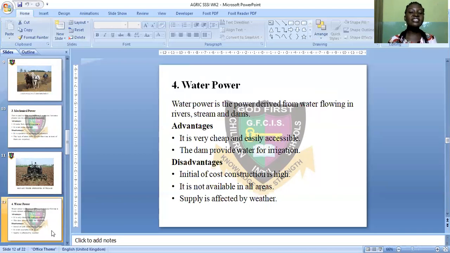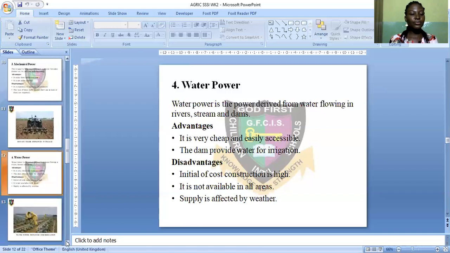Number two, it is not available in all areas. Water is not available in all areas, especially in the northern parts of this country. Water is very scarce. Also, supply is affected by weather. We can only have water during rainy season, that is, if the farmer depends on rainwater. We only have that during rainy season. So it is affected by weather.